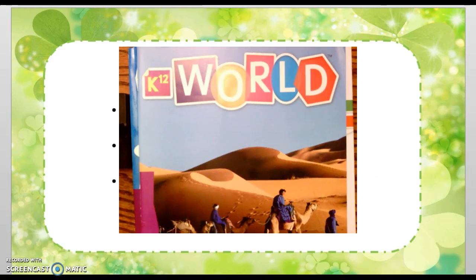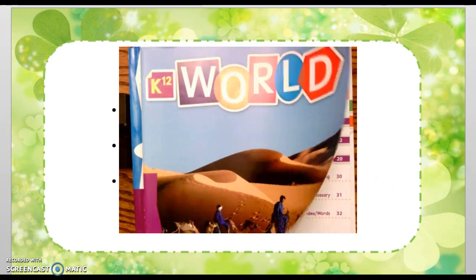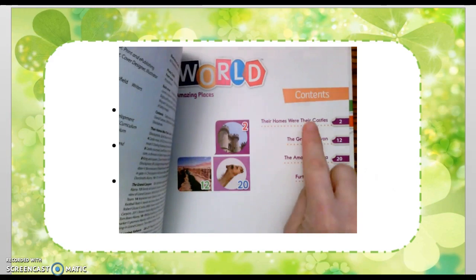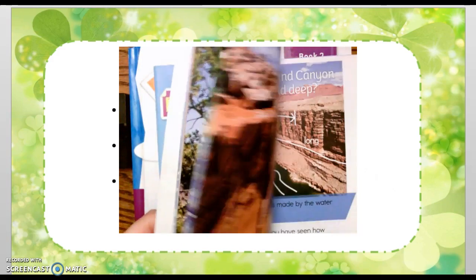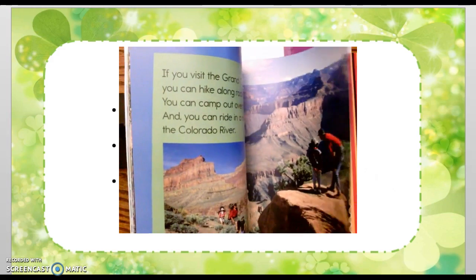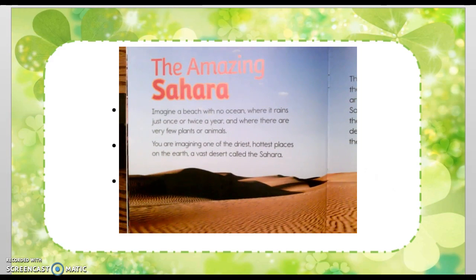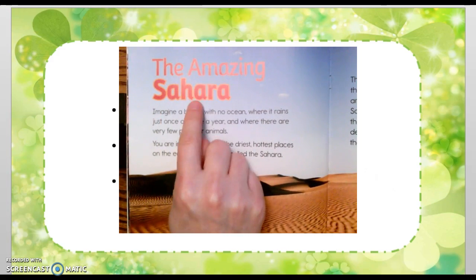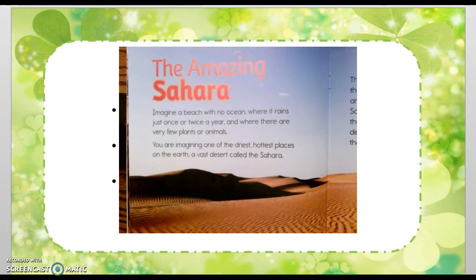You're doing a great job, students. If you can get out your K-12 World magazine, we are going to open up the table of contents and locate the Amazing Sahara, and it's on page 20. So please turn to page 20. And I'm going to do the same. And here we have the article that we will be reading today, and it's called The Amazing Sahara. This is the title of the article. Now, students, I would like for you to take a picture walk, look at the pictures, talk about the pictures with your learning coach. You can pause the recording and take your picture walk now.